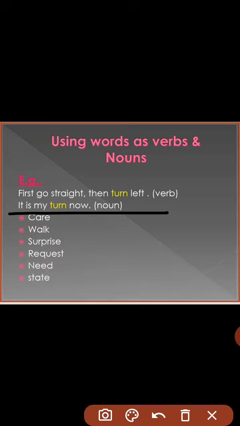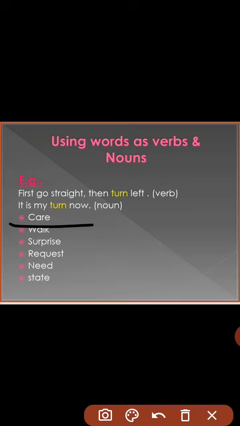So similarly students, these are the list of words that is given to you, and you have to use them in sentences so their grammatical category would be clear. So I'll be making one sentence for you, so the rest of the sentences you will make it yourself. She takes care of her children. Now here, she takes care means it is used as a verb here.